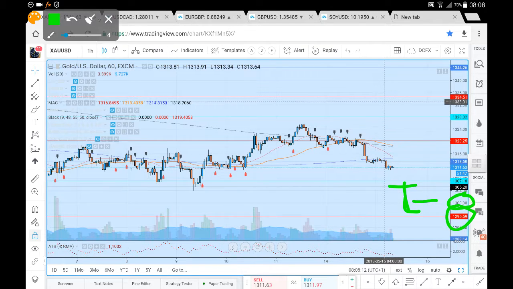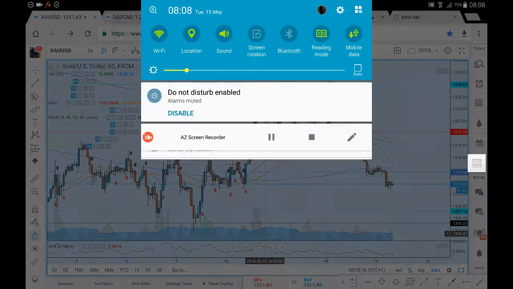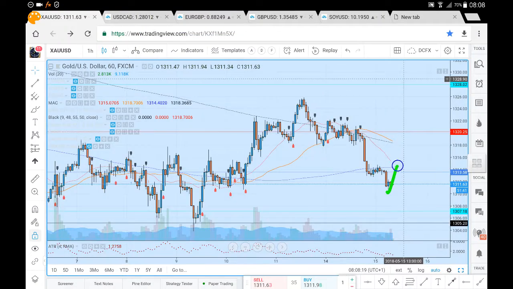Now, if we do find support here and break back above 13.58, if we do break and hold above 13.58, we're looking for a move up towards 13.20. While being aware of an area where we previously found resistance around 13.17.51.